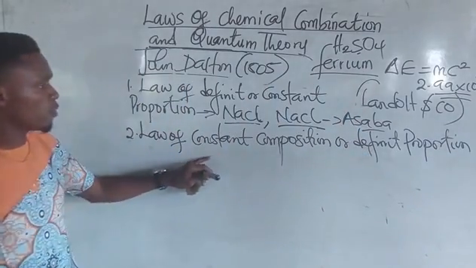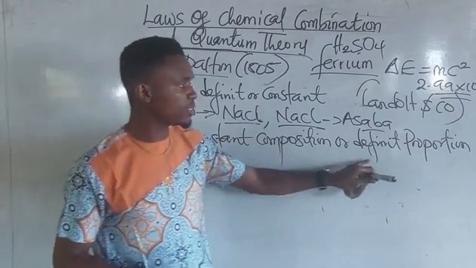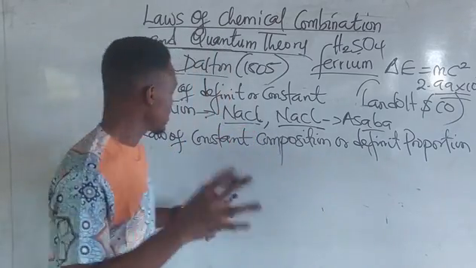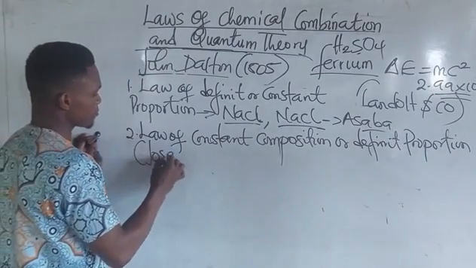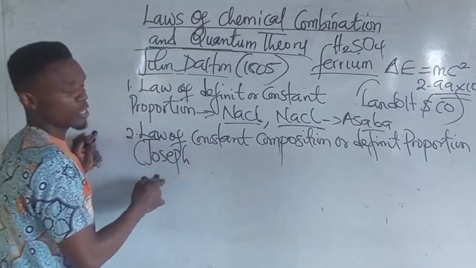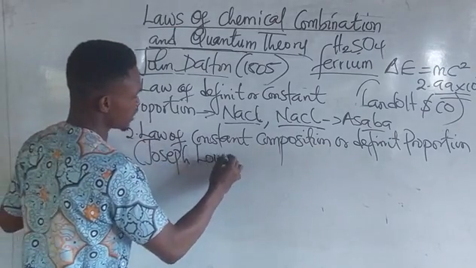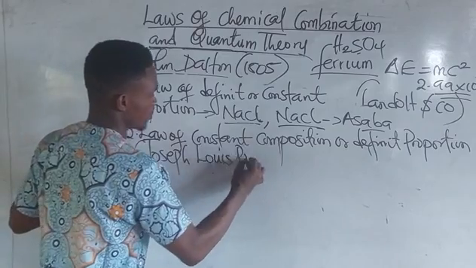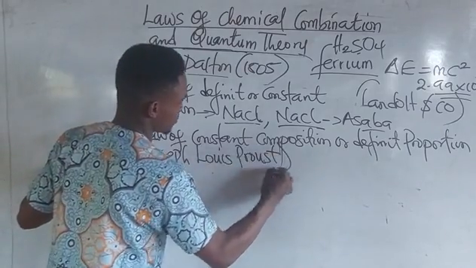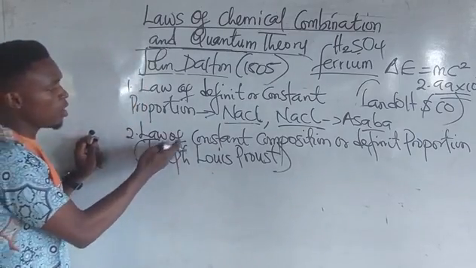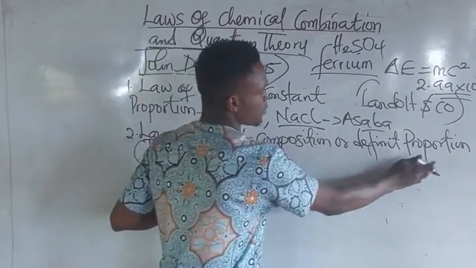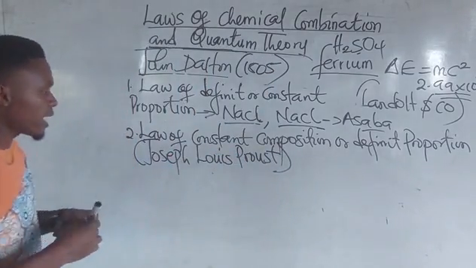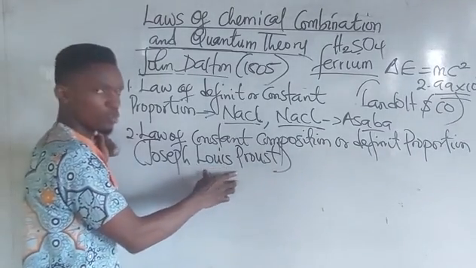Alright, the law of constant composition or definite what? Proportion. This law was stated by Joseph Louis Proust. The law of constant composition or definite proportion was stated by Joseph Louis Proust.